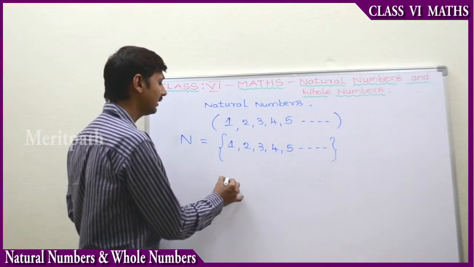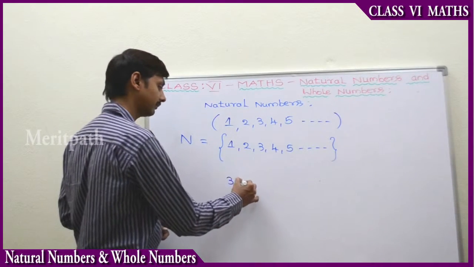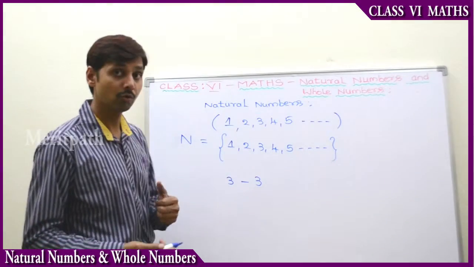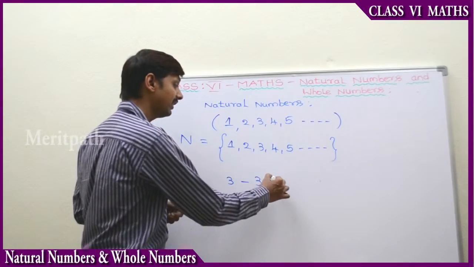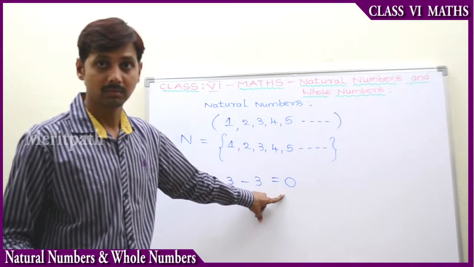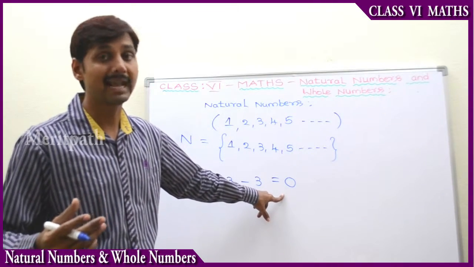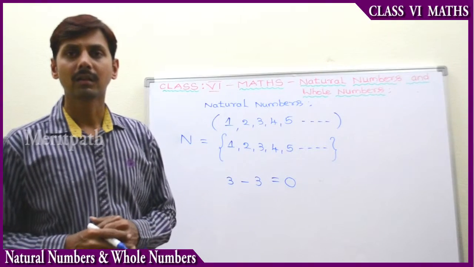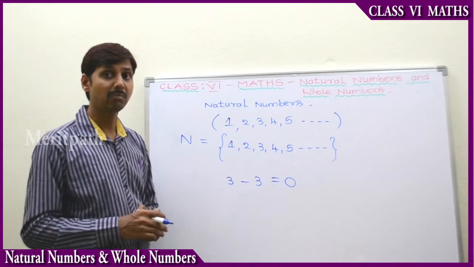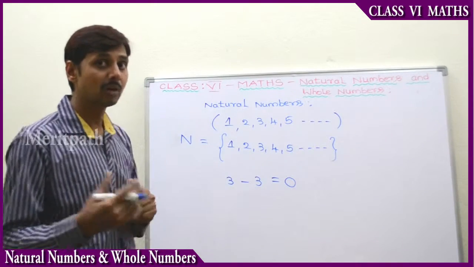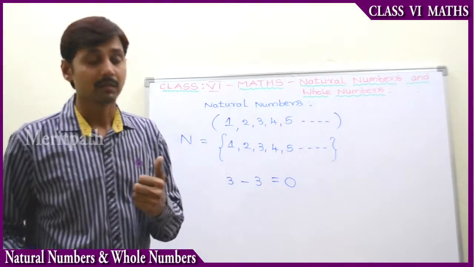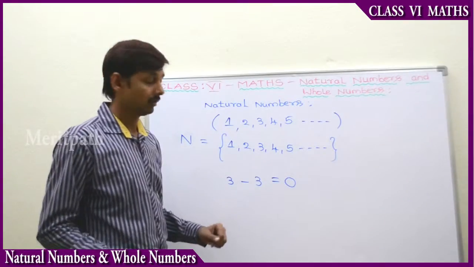So 3 chocolates, they ate the 3 chocolates, and they have completed all the 3 chocolates. Then they don't have any chocolates. That is nothing, but we call it 0. They don't have any chocolates. We will represent it as 0. So here we got the 0, but we did not count that one as a number, because we start counting from 1. So we don't require that we start from 0. So here 0 is a number.